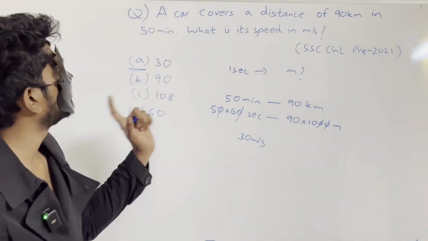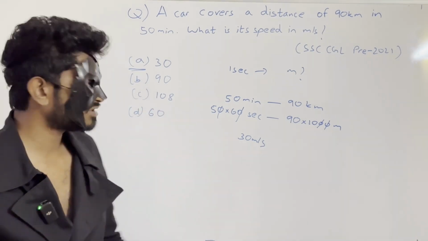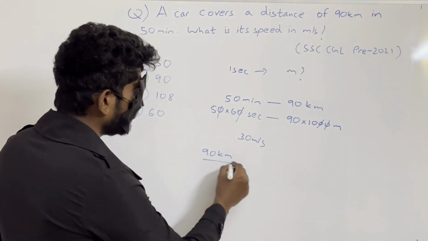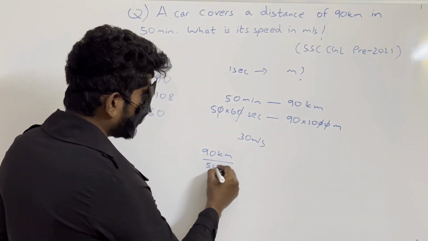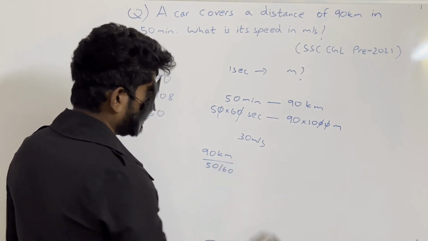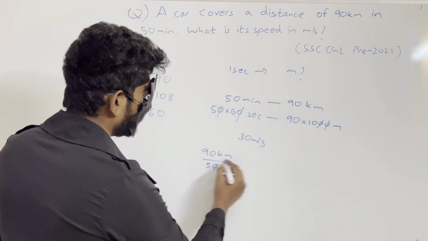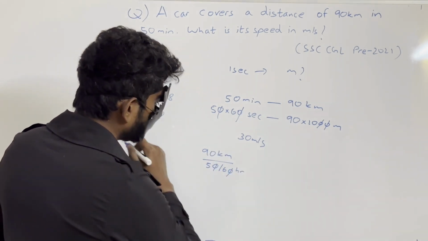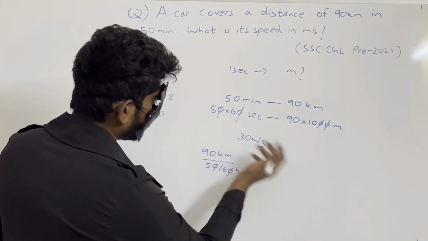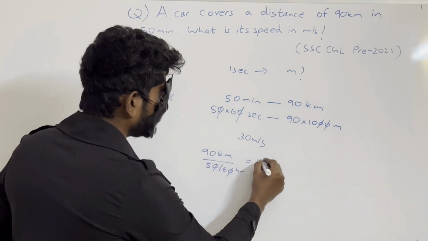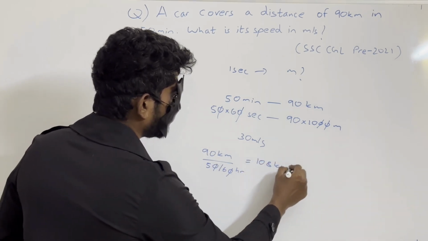You can also do this question by converting it to kilometers per hour. It is nothing but 90 kilometers. How will you convert it in kilometers per hour? By 50 minutes. 50 minutes in hours is nothing but 50 by 60 hours. So this will get cancelled. This will be nothing but 5 by 6. 6 will go into the numerator. 540 by 5, nothing but 108 kilometers per hour.